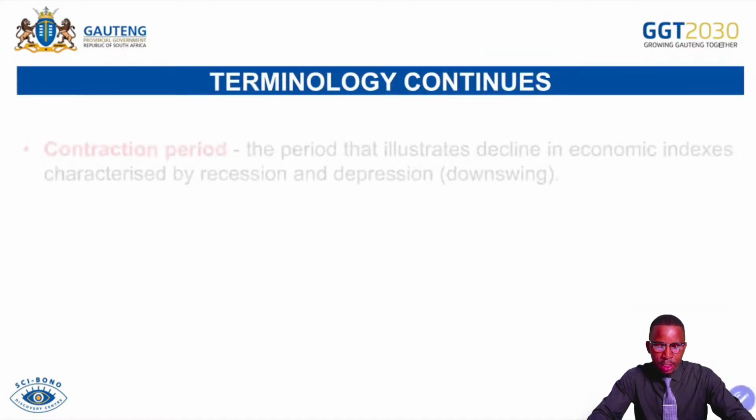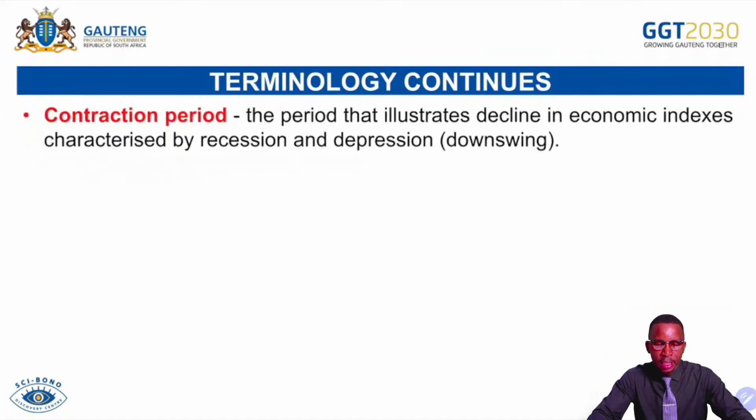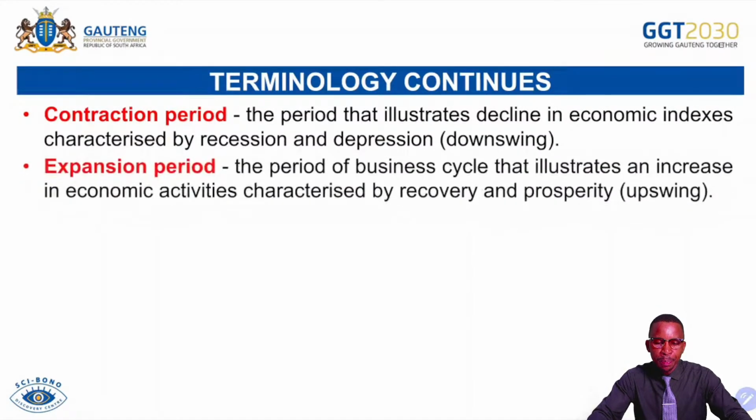We continue with the terminologies. Contraction period, the period that illustrates decline in economic indexes characterized by recession and depression. That is known as a downswing. In your business cycle, whenever you see the downswing, we call that one a contraction period. Expansion period, the period of business cycle that illustrates the increase in economic activities characterized by recovery and prosperity. That's our upswing on the business side. We call that one an expansion period.